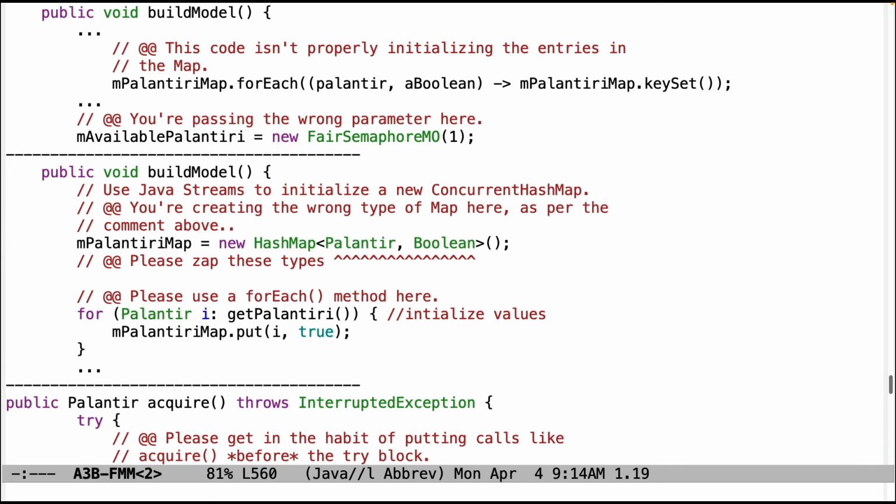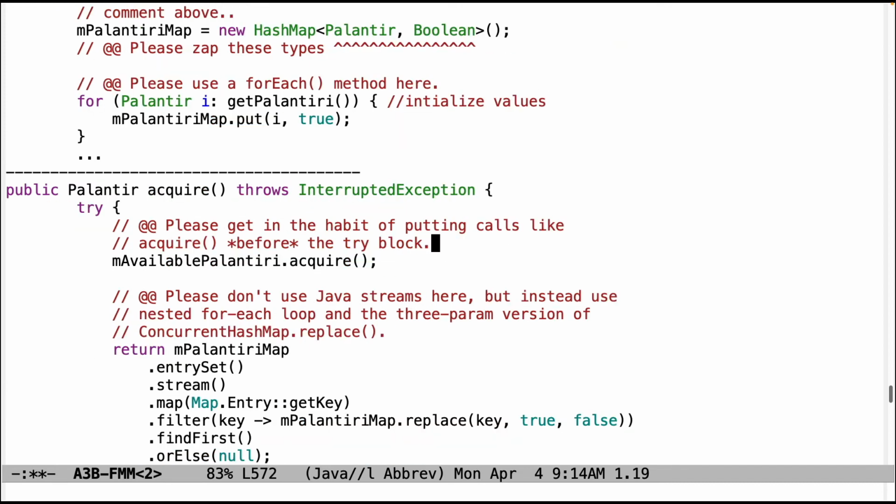Here, the wrong type of map is being created. You want to have a ConcurrentHashMap, not a HashMap. And you can also zap those types. You can just use the little diamond syntax here, and Java will deduce the right types. And please also use a forEach method as opposed to a for-each loop. Not a big deal, but it just gets you in the habit of using Java functional programming features more consistently.